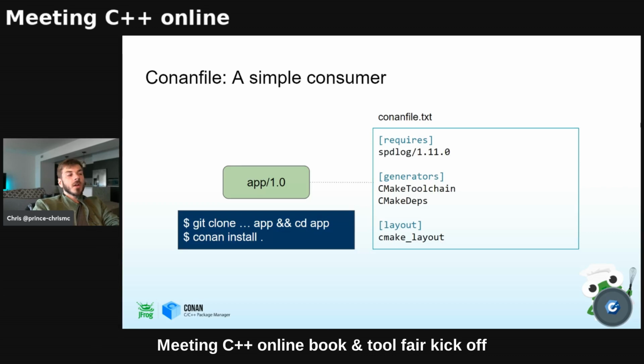So we can just git clone our app. We could cd into the repository and do a conan install. And that's the easiest way to get going.